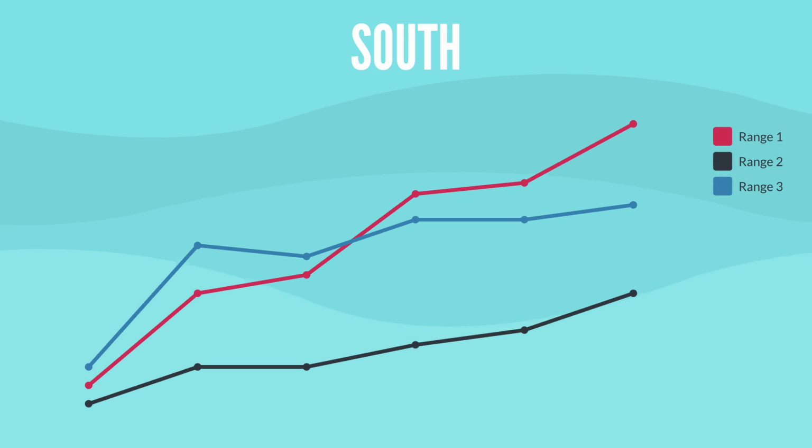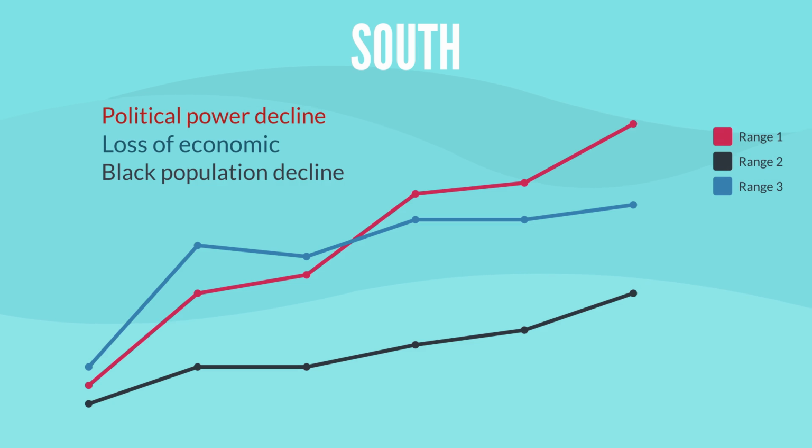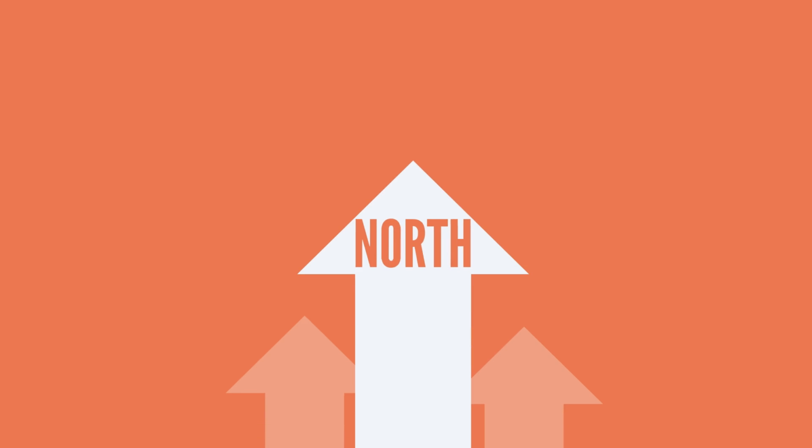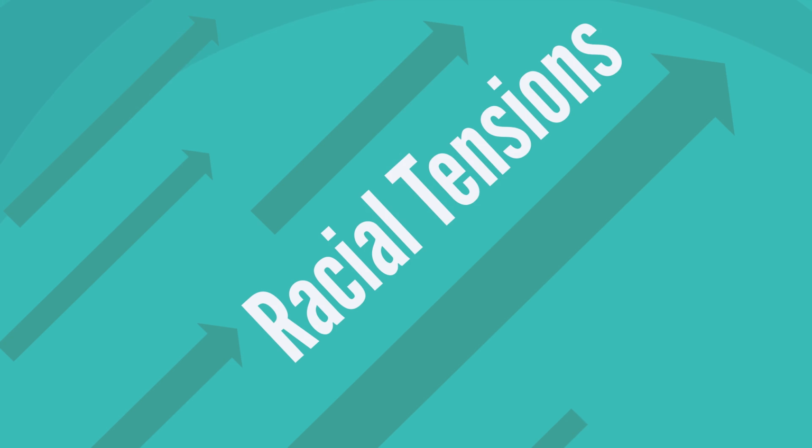In the South, it led to a decline in the Black population and the loss of economic and political power. In the North, it led to an increase in the Black population and a rise in racial tensions.